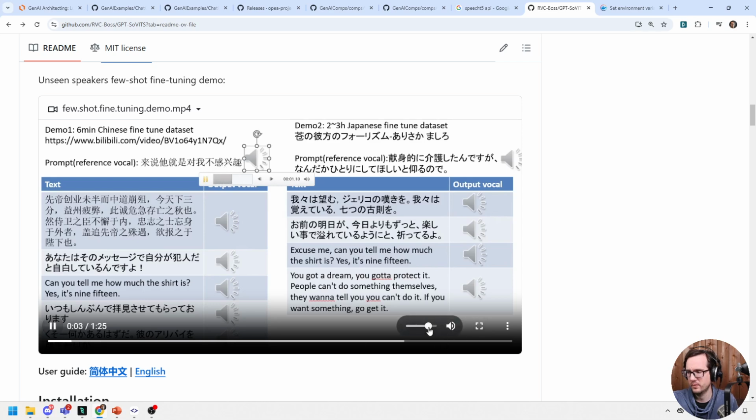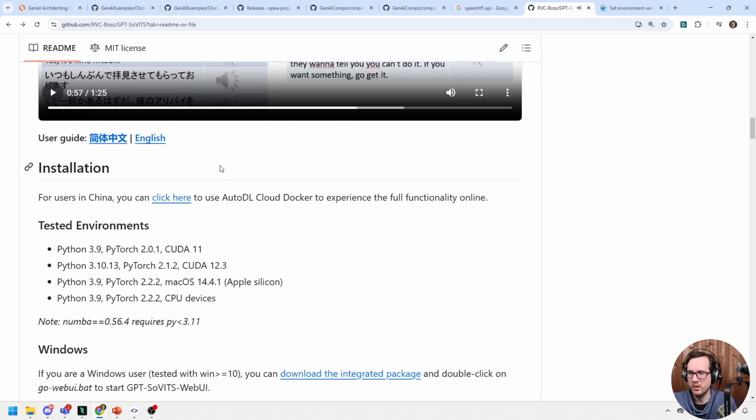Play this again. 对我不感兴趣。 たるので嘆きを我々は覚えているなん So, of course, too cutesy for me, but, you know, if there's some way that